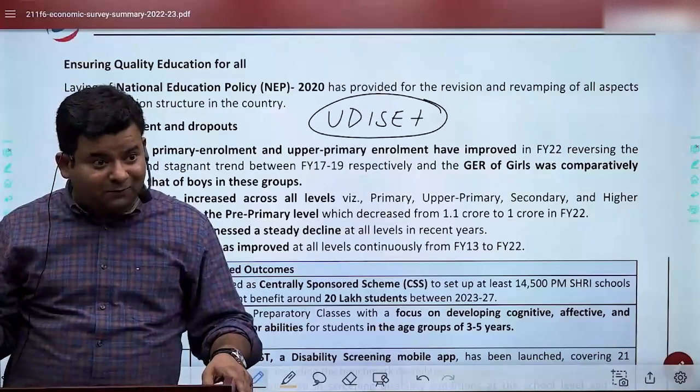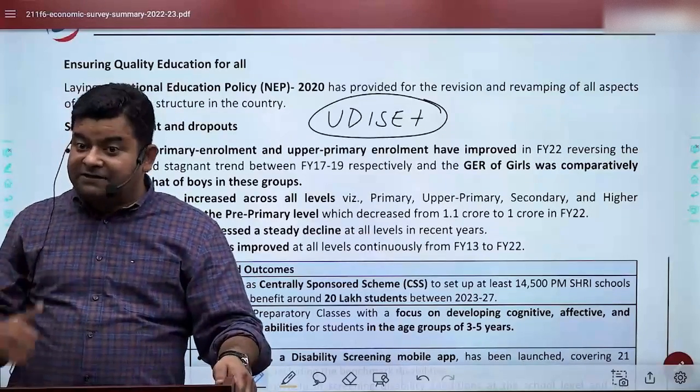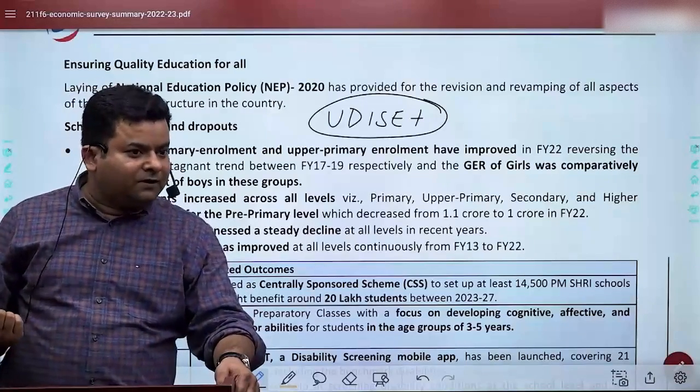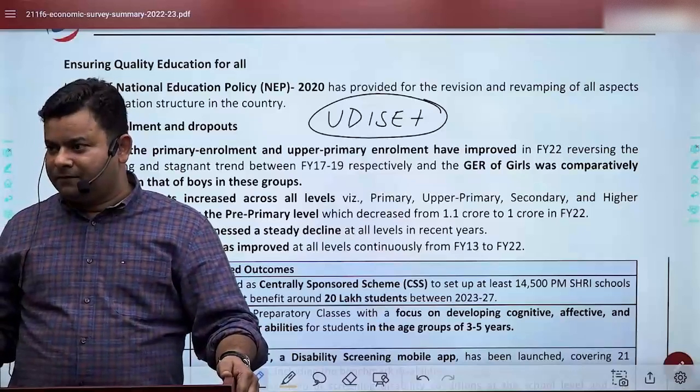Economic Survey talks about it. If you read the original document, it says the enrollment has increased. It is not guaranteeing the quality of education has improved. As we are talking about what? Quality education. Under which SDG?